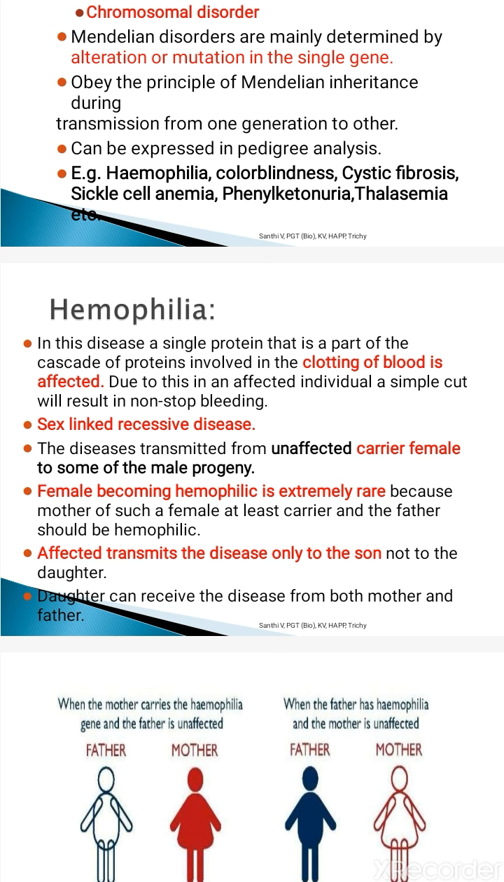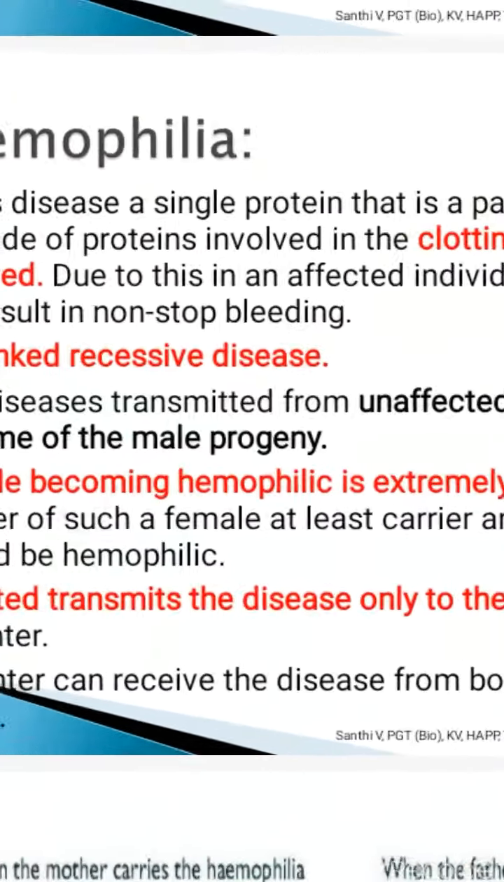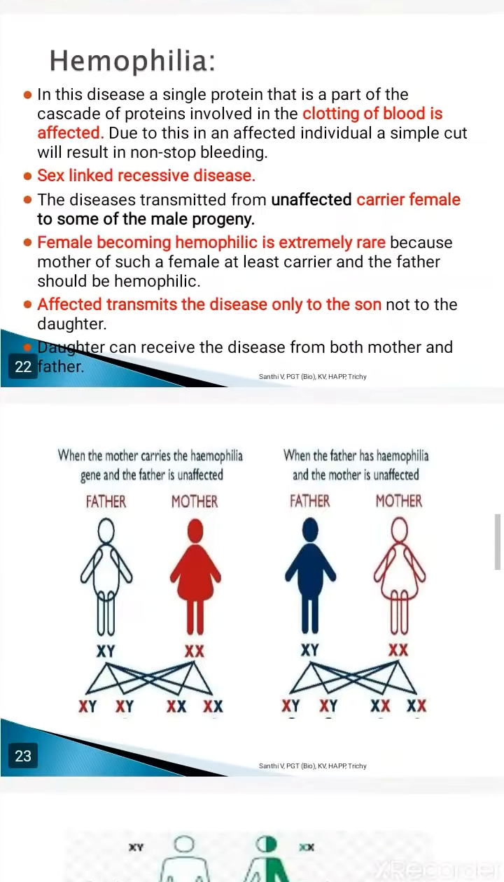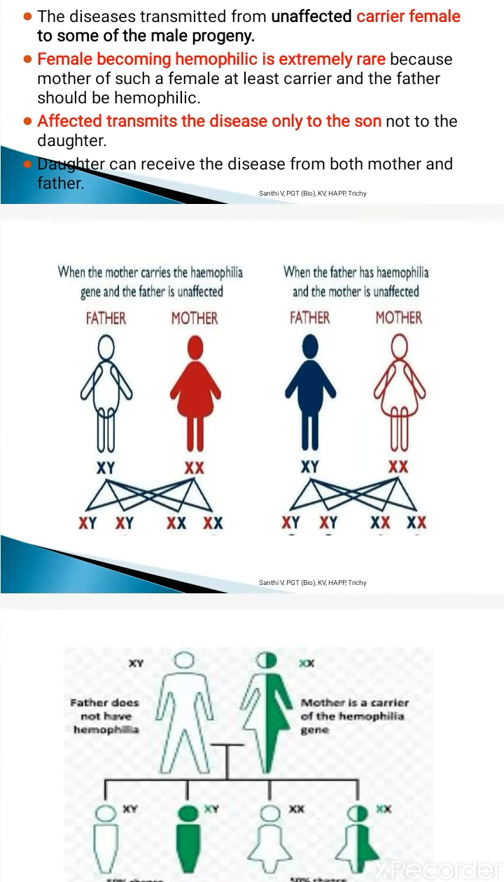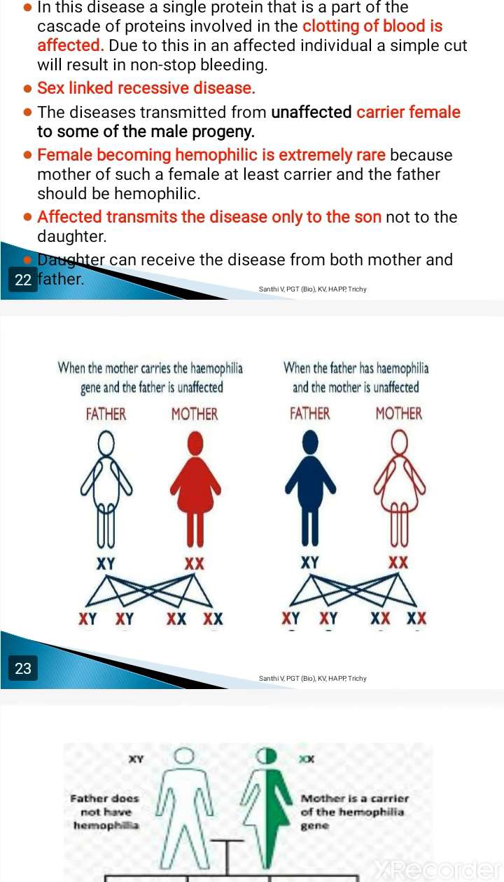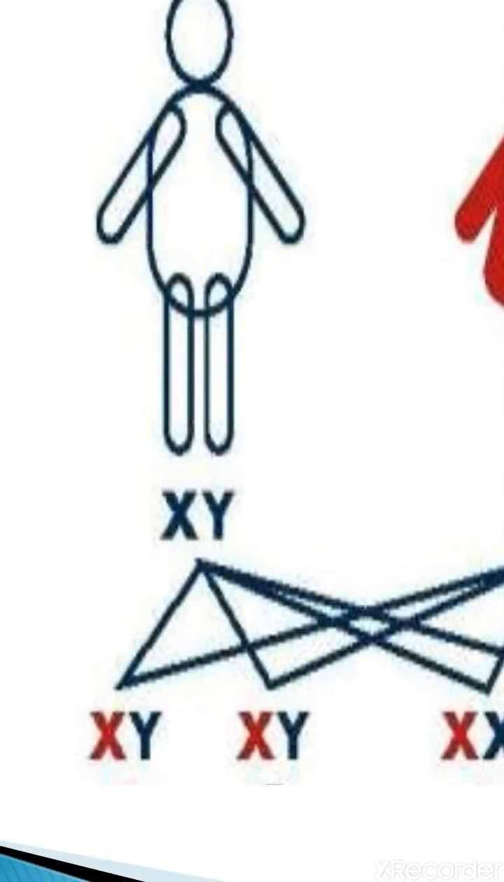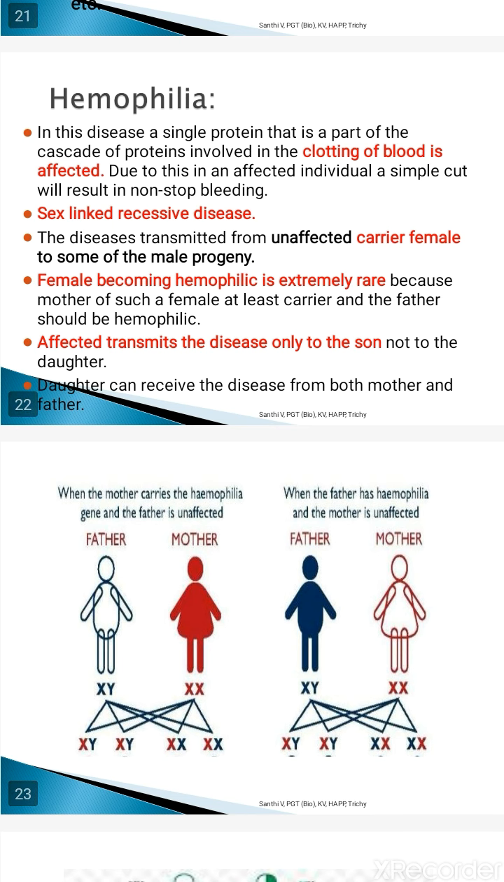They are only carrying the genes of the disease. Females will become hemophilic only when both the X chromosomes have the disease-carrying gene. Otherwise mostly the males will exhibit the problem. Males exhibit this easily because they have only a single dose of X chromosome, so it is easily exhibited in the case of males.